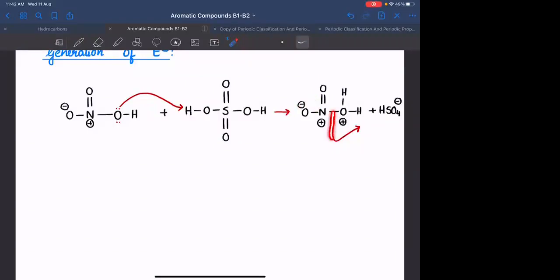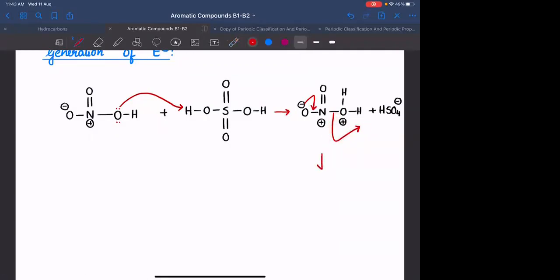But whenever I break this bond, nitrogen will have only 3 bonds, so you can form a 4th bond. So form a bond between these two. Simultaneously, this negative charge forms a bond between oxygen and nitrogen, and in the process H2O will act as a leaving group.